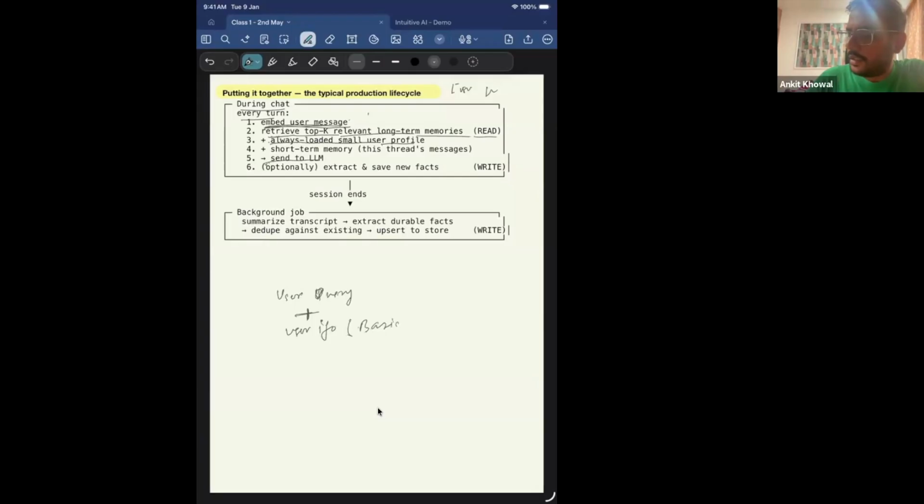Basics, I will store in short-term memory because it is used every now and then. Preferences, which are not used every now and then, I store in long-term memory. And whenever a user is querying me something, I pull up all this basic plus preferences, small info, not overload, or pull it in such a way that the context window is not impacted, and then put this information in the user session.